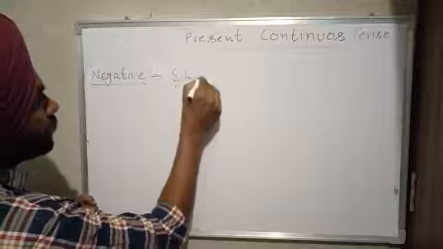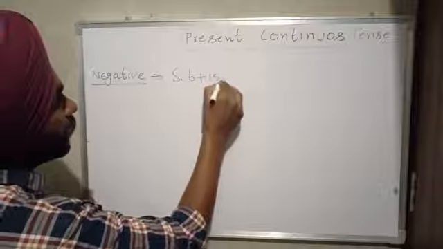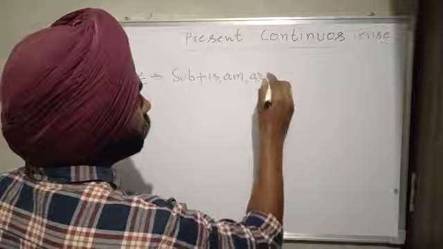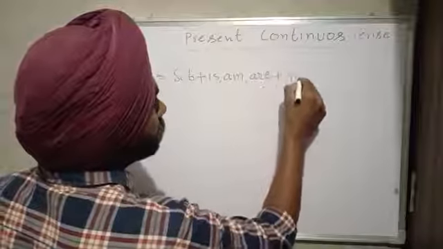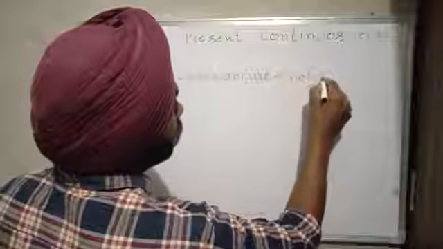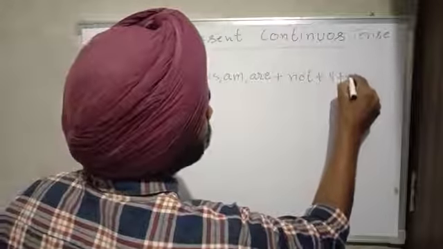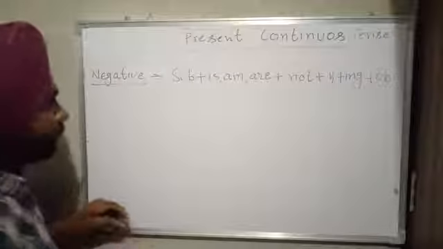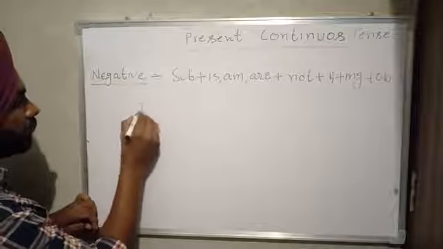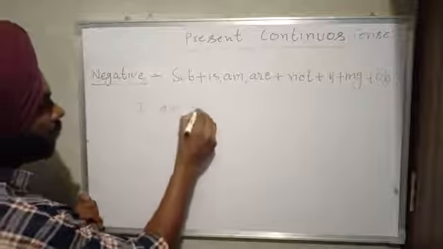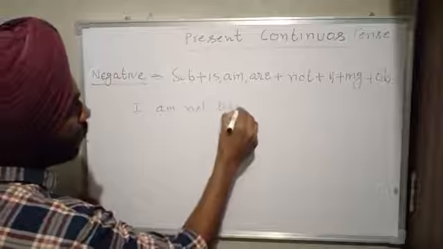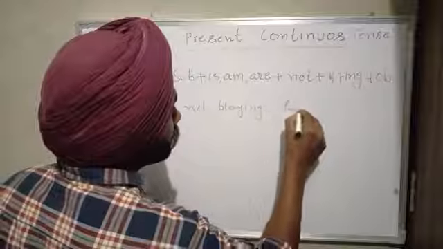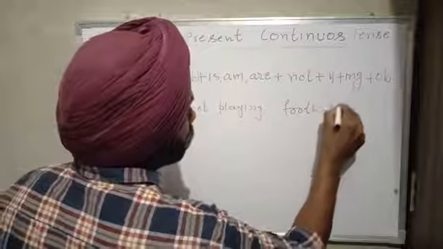First we use subject, then we use again is, am, are, plus negation, means not, plus verb first plus ing plus object. So here are the examples. I am not playing football.